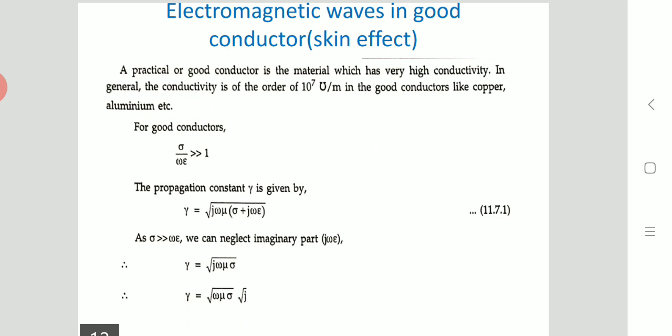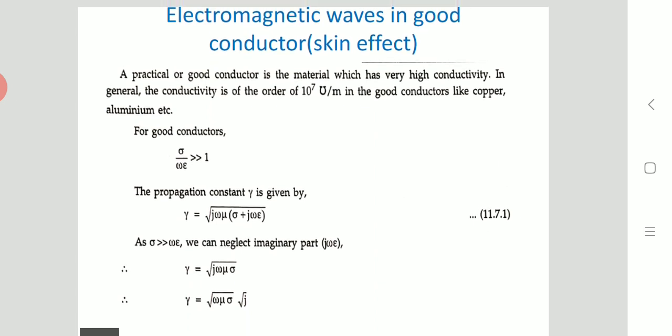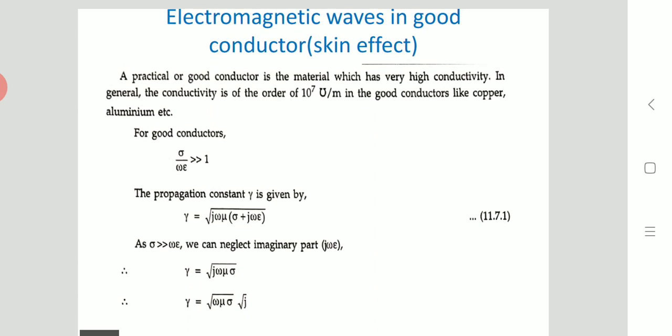Therefore the propagation constant gamma is given by, as we already know, gamma is equal to root of j omega mu into bracket sigma plus j omega epsilon. This is equation 1.